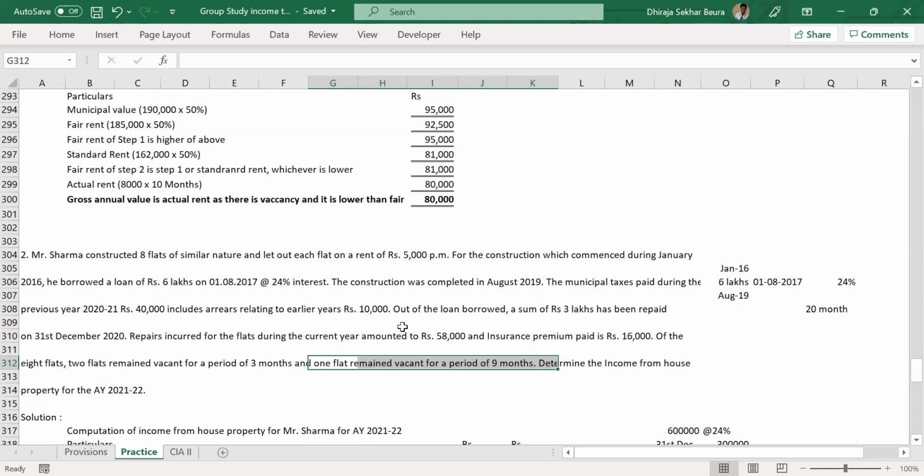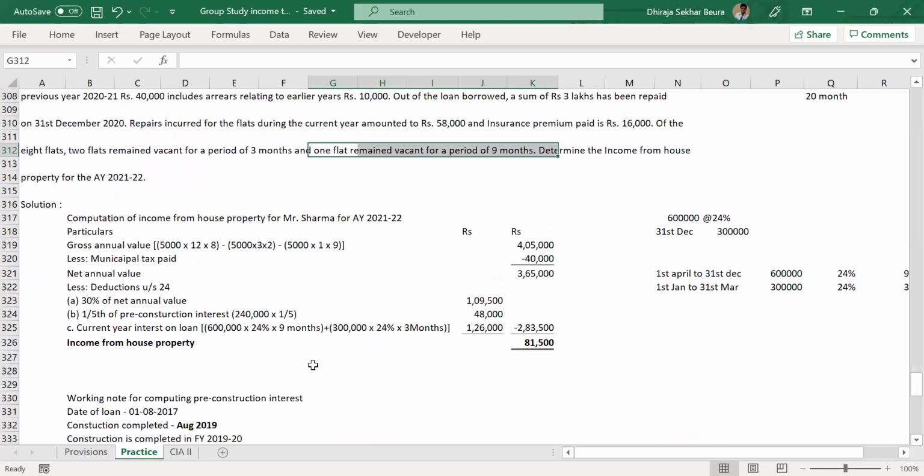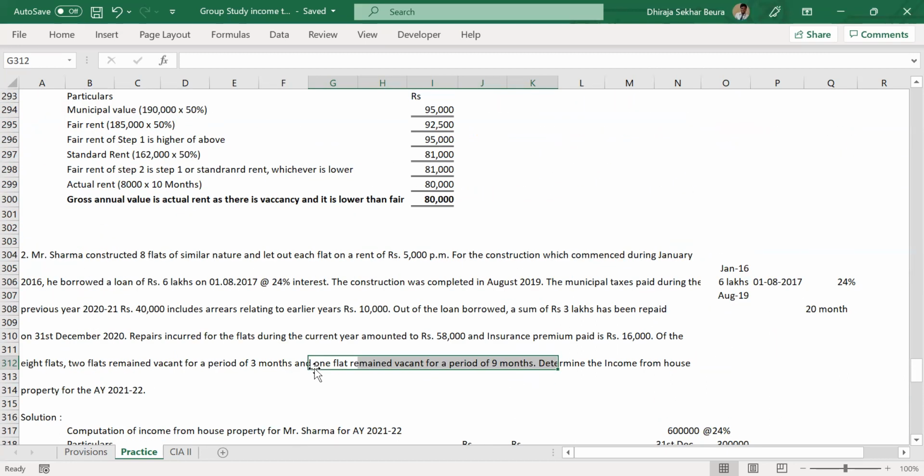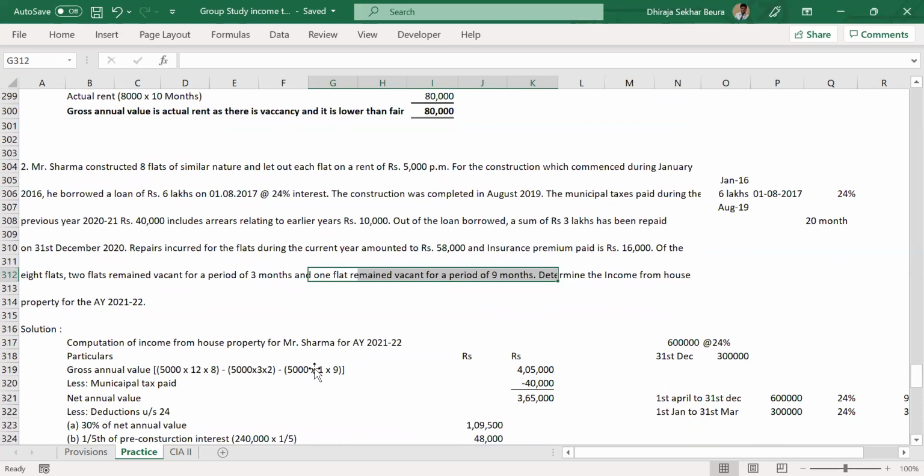We have less than 1 minute, guys. If you are not able to do it in this time, please do it on your own. 81,500 is the correct answer. Okay. So I think we have to remember that 1/5. You have to practice 1 or 2 questions, then only you get the hang of it. That's true.